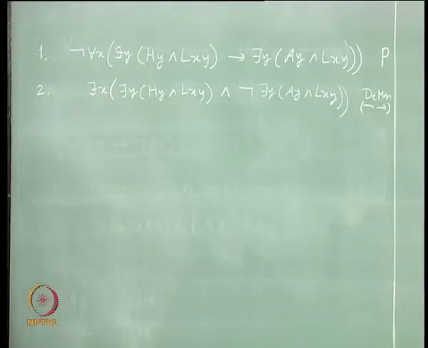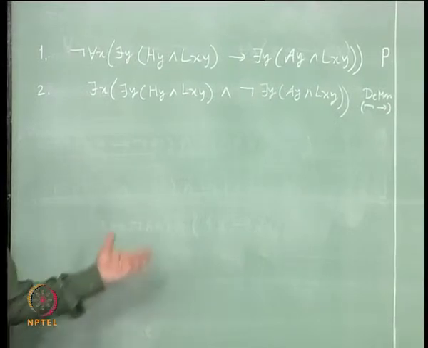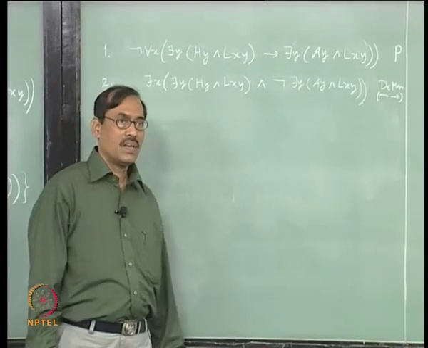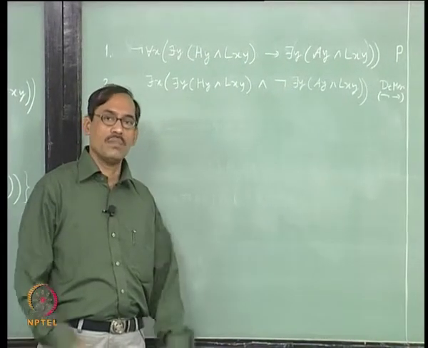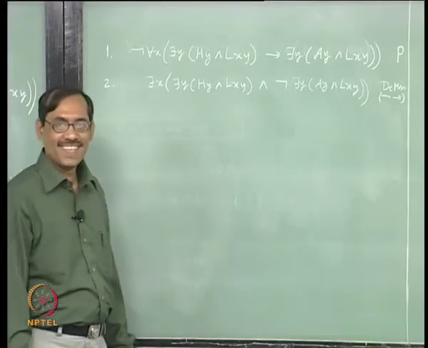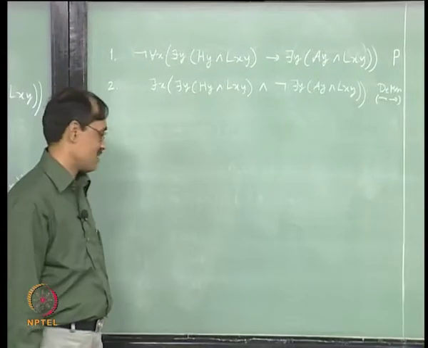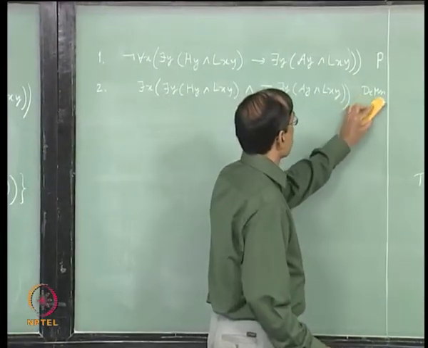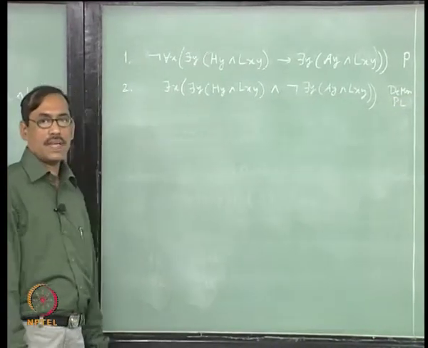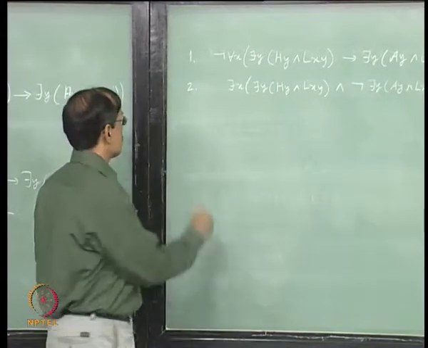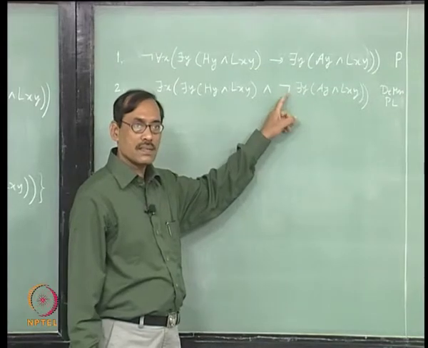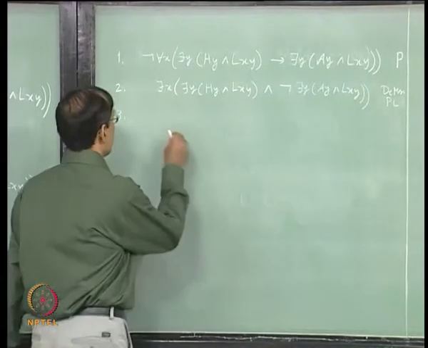Let me write this way. You have to write it fully, then you will write not of p implies q is equivalent to p and not q, or in first order logic we assume that you have become matured. So, you know all the propositional laws. So, you just write PL, right, from propositional tautology we get it. Okay. Next, again there is a not here.